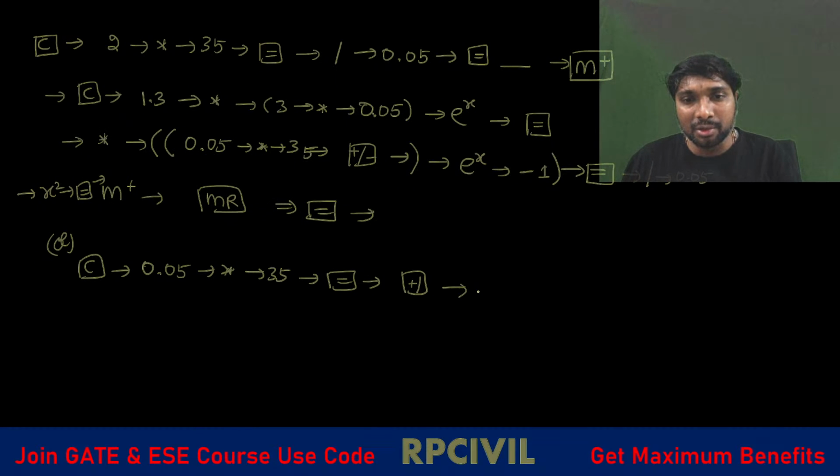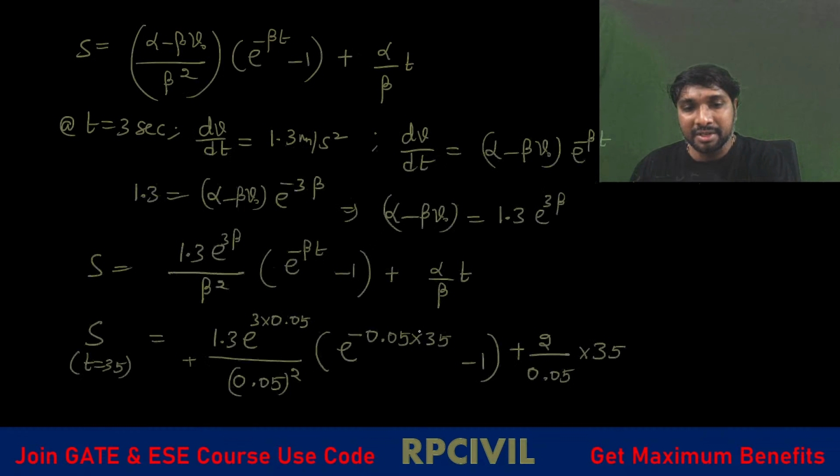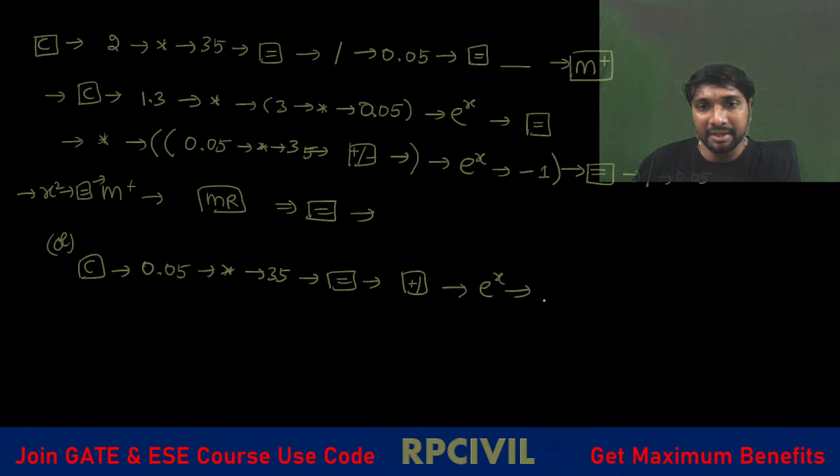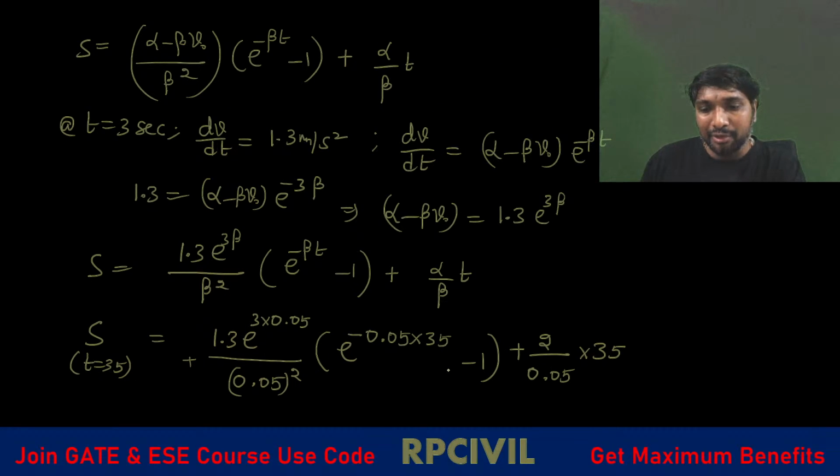Then after that, what we need to do? You try to select e power x. So this is the value obtained here, the power value. Then if you select the e power x function, you will get some value. Equality symbol again. Then minus, then again 1, then the equality symbol. Then which value will you be getting? This value you have got here, right?